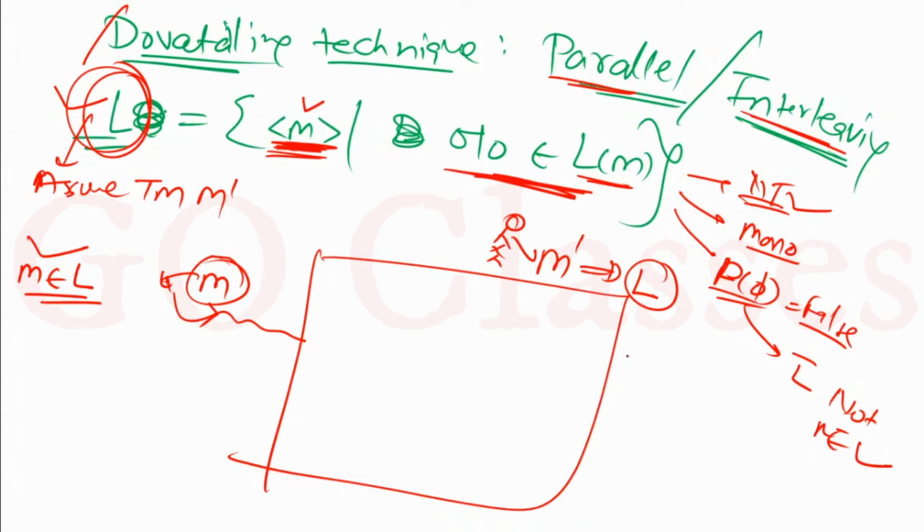My behavior should be that I should be able to halt and say yes. Let me check whether I can do this or not.